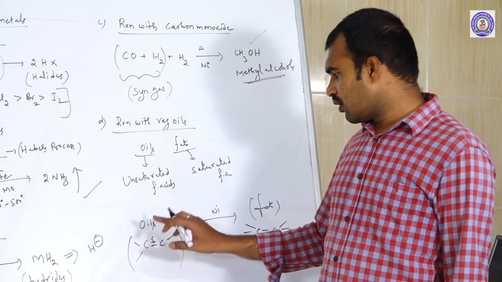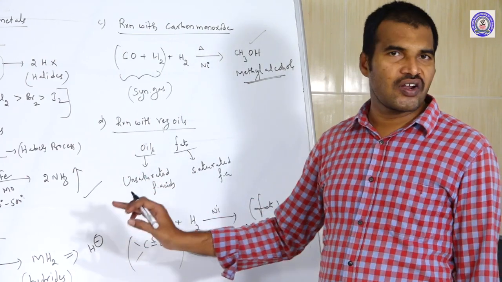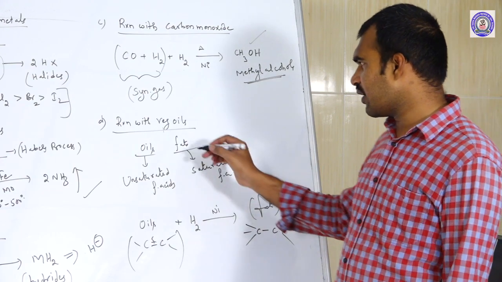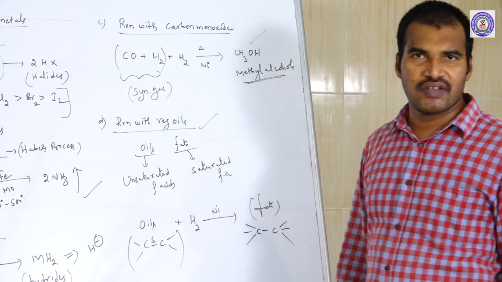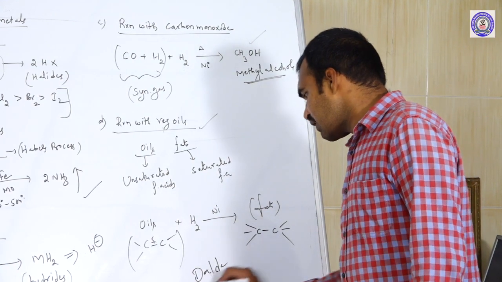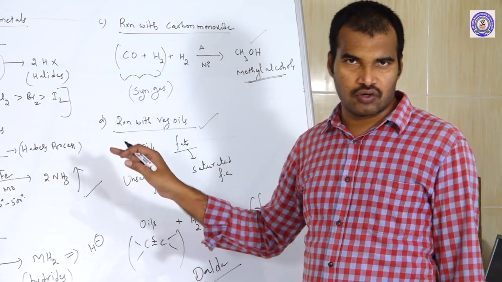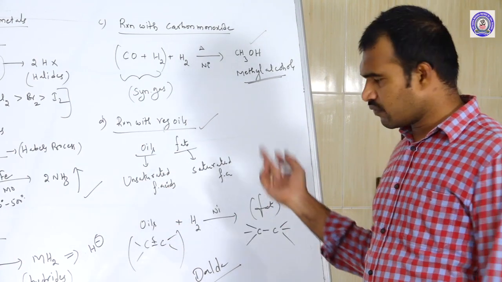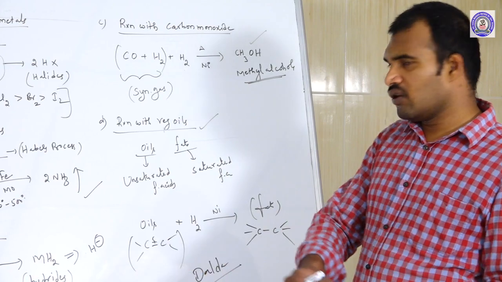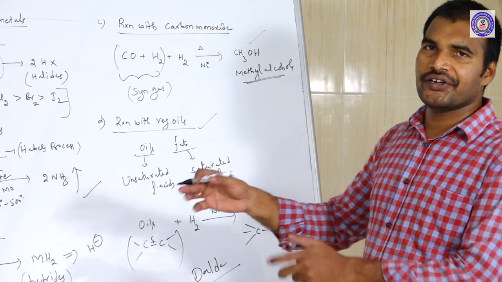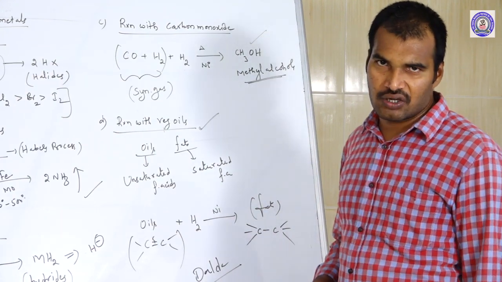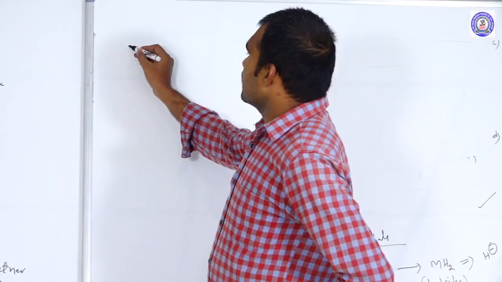Once they become saturated, all liquid oils become solid fats. This is the reaction with vegetable oils. The preparation of dalda is based on this reaction only. When we send hydrogen gas into the oils, slowly the oil will solidify into dalda. So this is the reaction of hydrogen with vegetable oils.